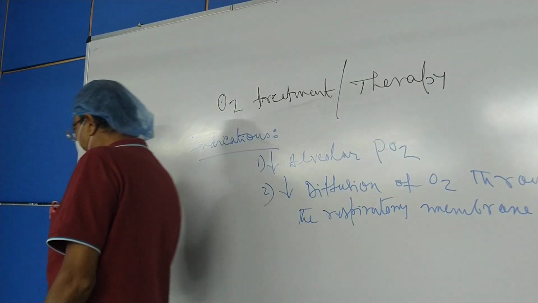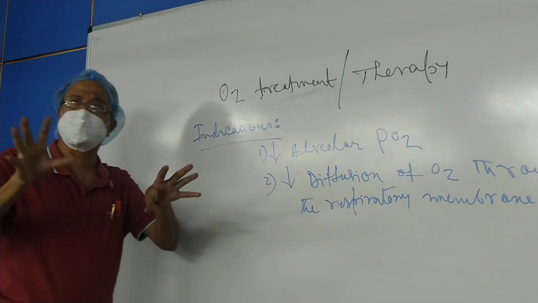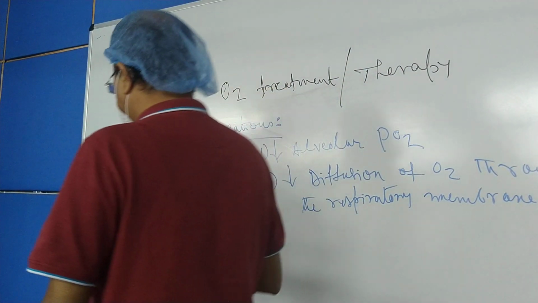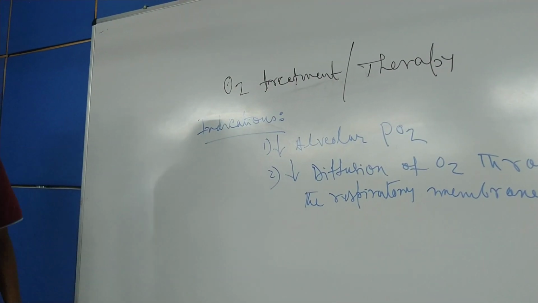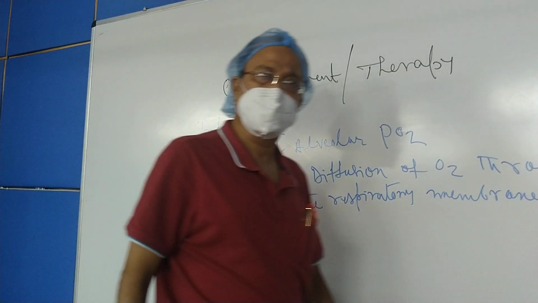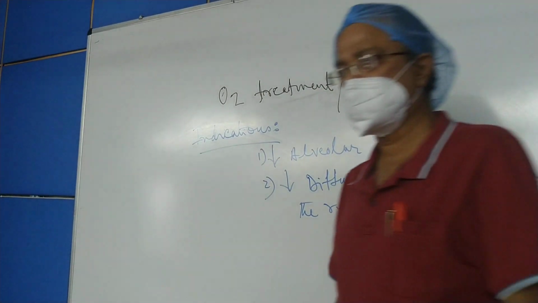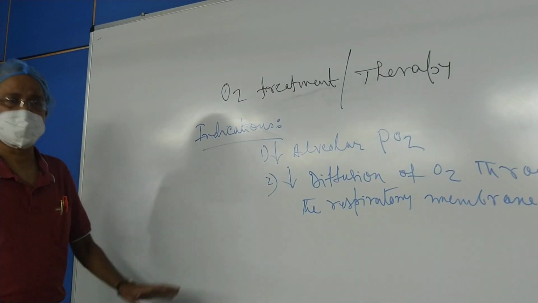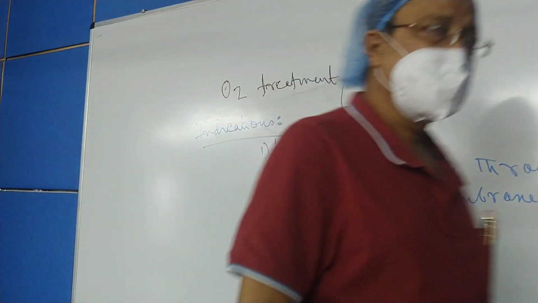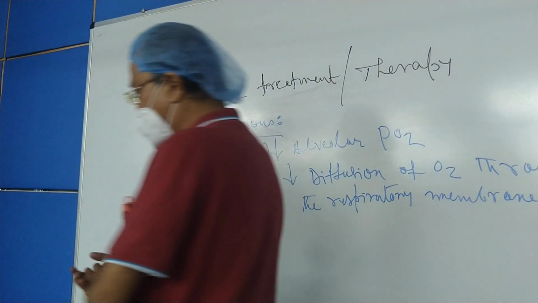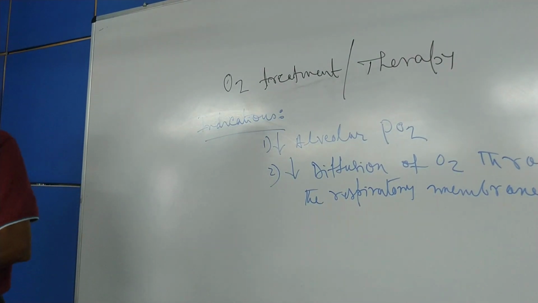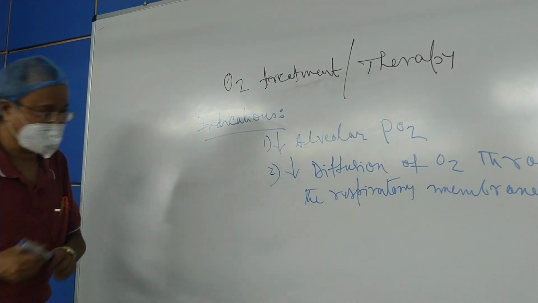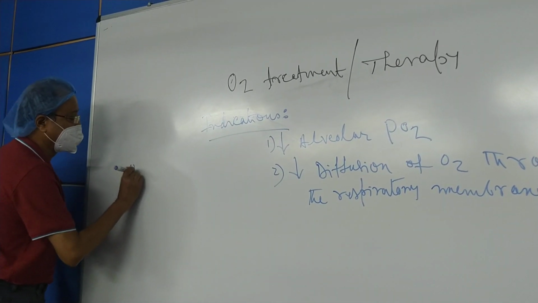Now, in the last class I was talking about different types of hypoxia, perhaps you can remember, and these are of different types: hypoxic hypoxia, anemic hypoxia, stagnant hypoxia and histotoxic hypoxia. Perhaps you remember that I talked about all these. Now, the main indication of oxygen treatment among all the hypoxias, as I told you earlier, is hypoxic hypoxia. Why? Because in hypoxic hypoxia there is reduction of the partial pressure of oxygen.